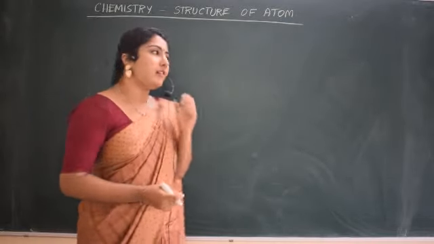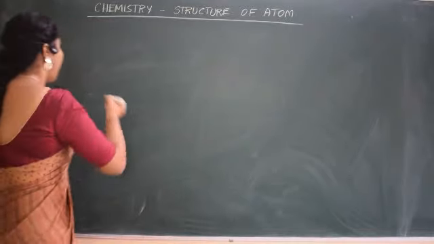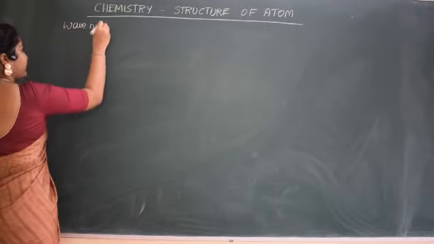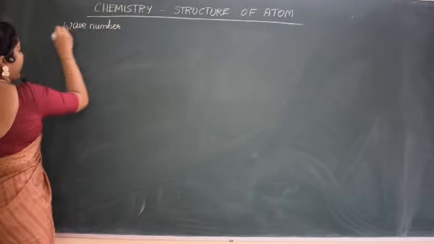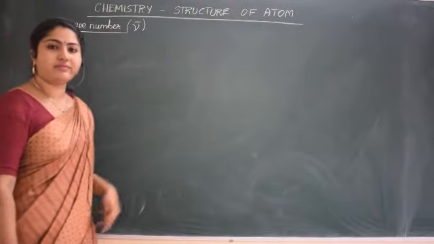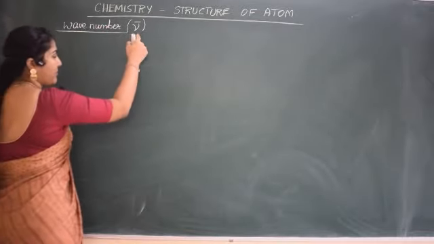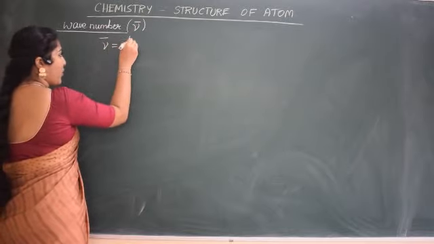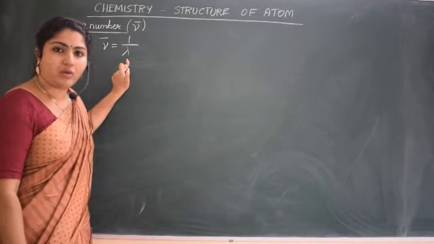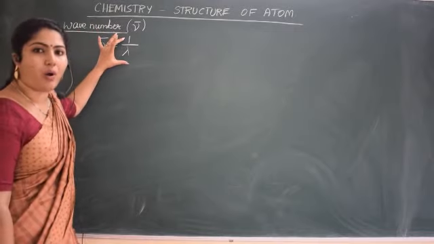Now let's see further. We have studied frequency and wavelength. Now we will study one more term, wave number. Wave number is denoted as nu bar. And let me tell you, this wave number is the reciprocal of wavelength. Lambda denotes wavelength. So what does it mean? Wave number is the reciprocal of wavelength.